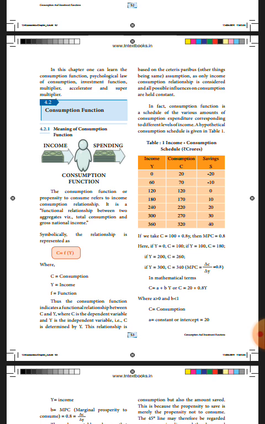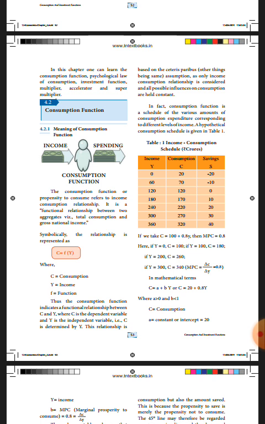Now you refer table 1. Sorry, that consumption function below that paragraph you refer. Then we'll go to table. Symbolically the relationship is represented as C is equal to f of Y. C it refers to consumption, Y it refers to income, and f it refers to function.